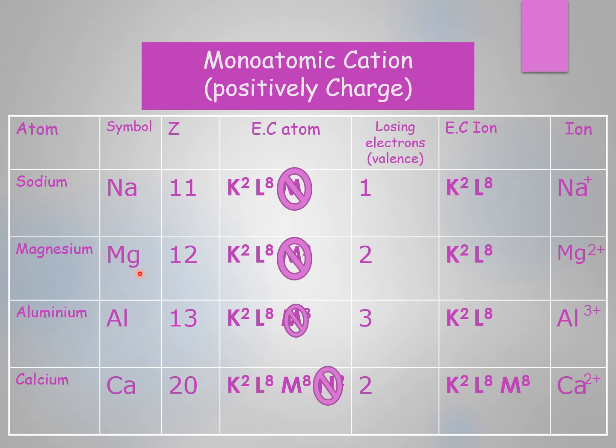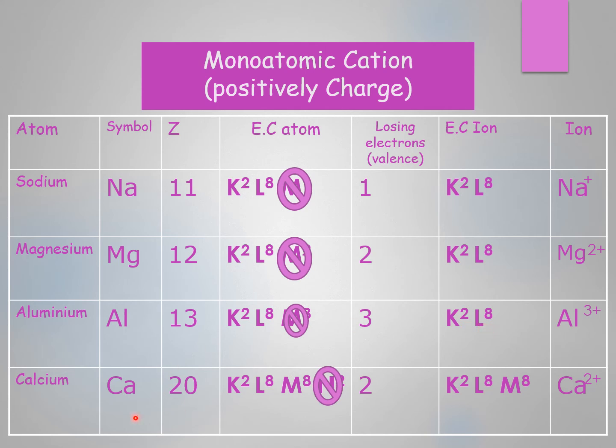Magnesium here has a tendency also to lose 2 electrons to become a magnesium ion Mg2+, to achieve its octet rule, to become as neon atom. Aluminium here tends to lose 3 electrons to become aluminium ion Al3+, to be as saturated as also neon atom.